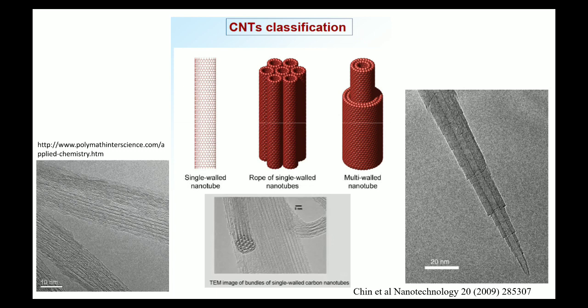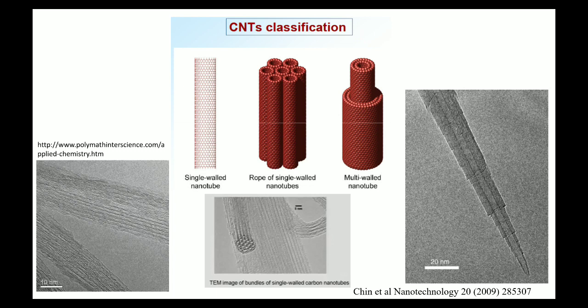On the extreme left side you can see a single walled carbon nanotube. In the middle you can see the rope of single walled nanotubes. Even in the TEM image you can clearly see multiple single walled carbon nanotubes together. On the extreme right side there is an example of multi-walled carbon nanotubes.